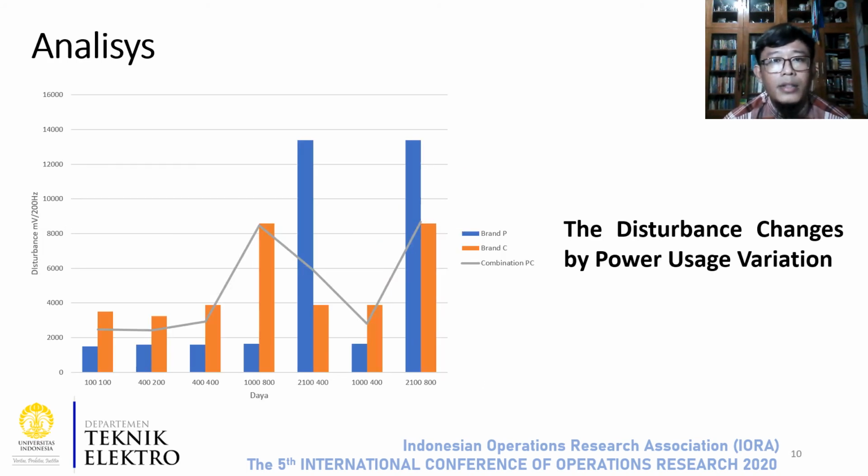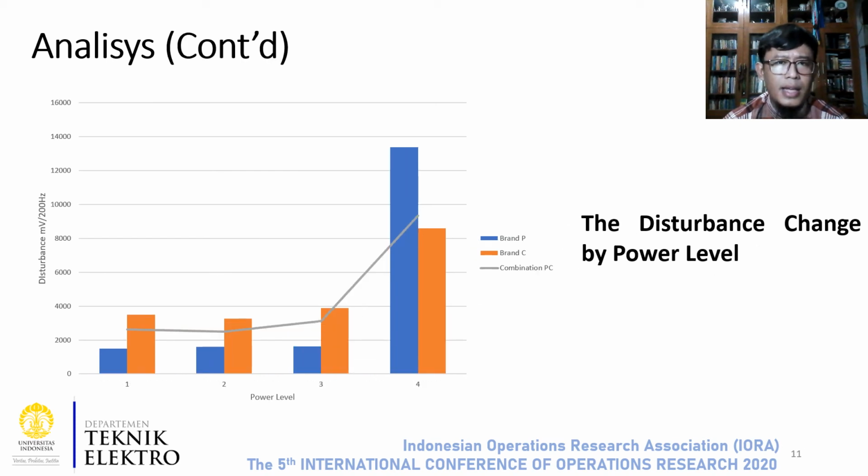Okay, after we got the measurement data of each load in the previous slide, we do the measurement and take the data for combination load. The picture in this slide is the graph of combination load using power usage variation. Because we use random power variation, the trend of this graph also looks random. As all of you can see, in this graph's trend, the disturbance value is changing, either increasing or decreasing.